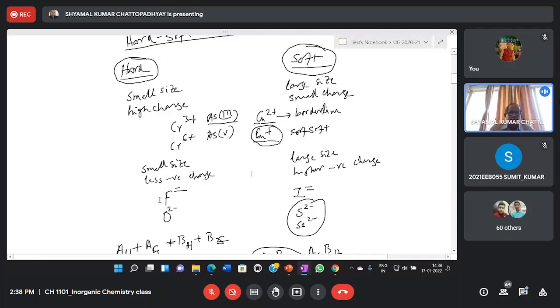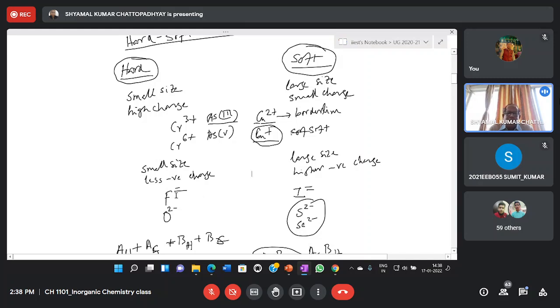Whereas fluoride ion is a harder base, or oxide ion is a harder base, because they are relatively small size and relatively smaller charge also. Opposite to that, iodide ion is a softer base, right? Sulfide ion, selenide ion, these are softer bases.